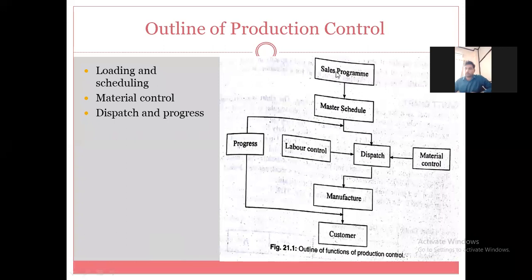In sales programming, we get the order from the customer. The sales people get the order from the customer, because they are in connect with the customer, so the orders are received by the sales department, and this sales order from the customer will be transferred to the production department.